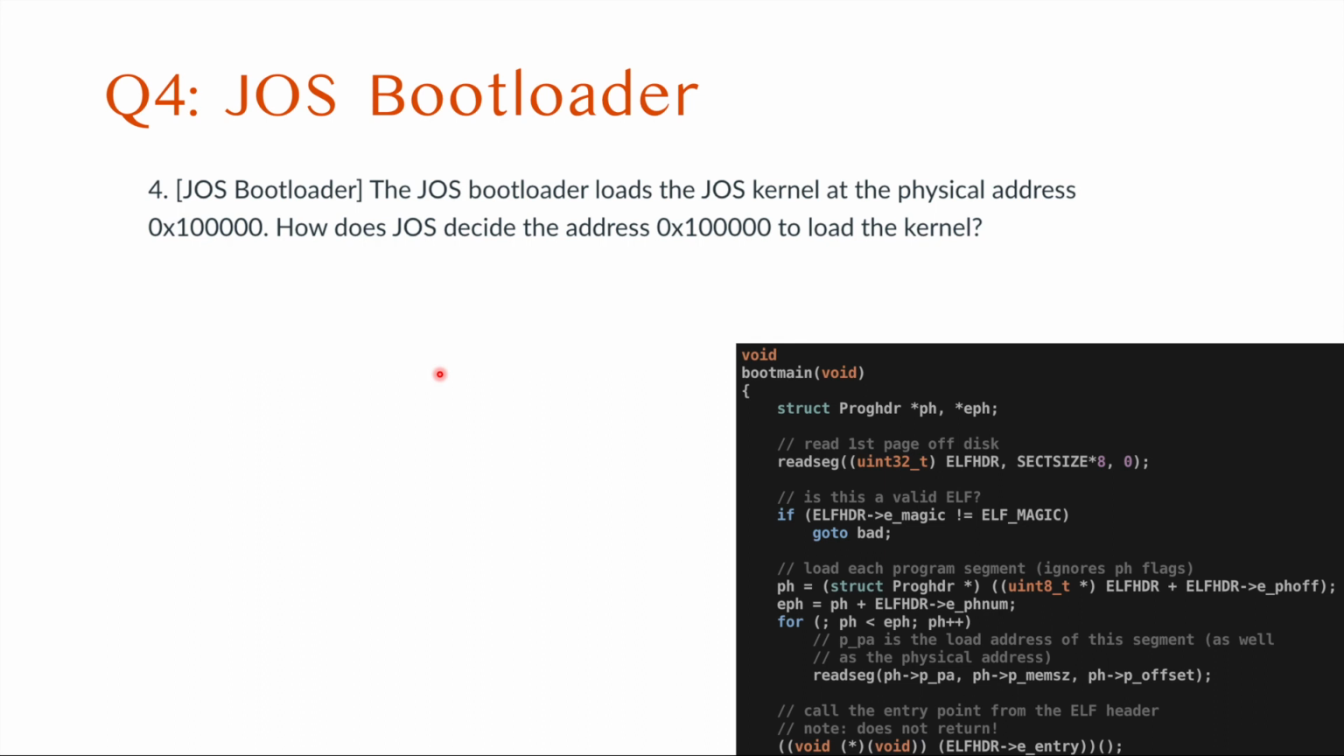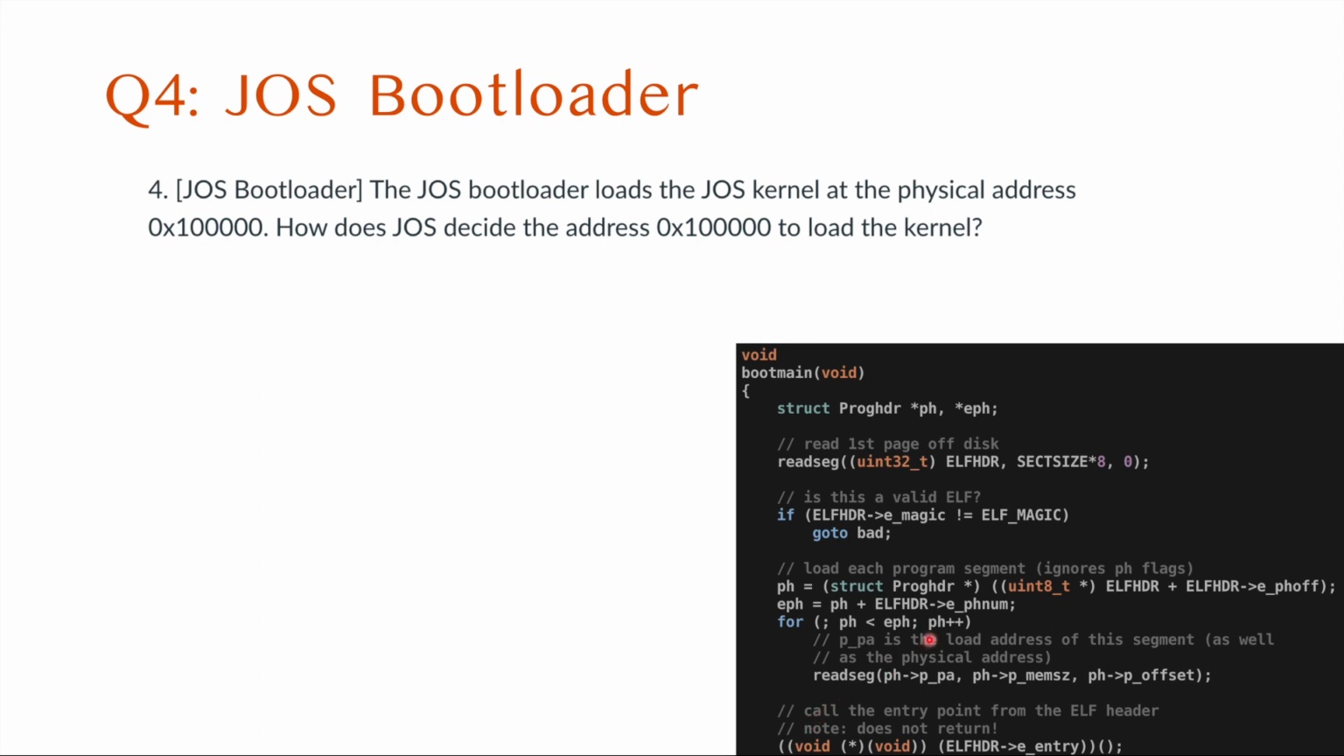Question 4 is about the JOS bootloader. The JOS bootloader loads the JOS kernel at the physical address 0x100000, which is 1 MB. How does JOS decide this address to load the kernel? If you follow the JOS bootloader source code, in boot.c you will see how JOS loads the kernel.